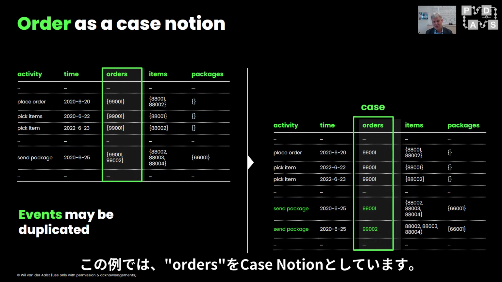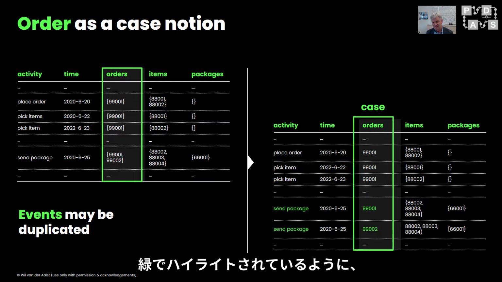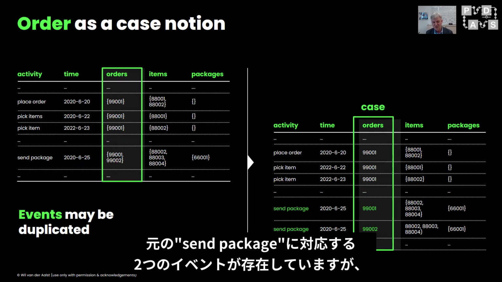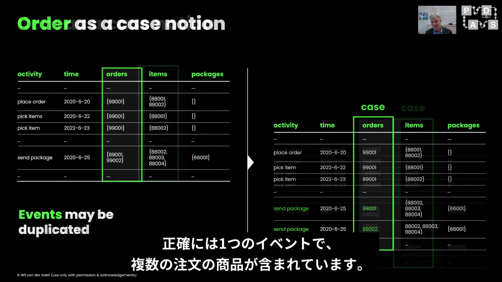In this example, we picked orders as our case notion, and that means that, for example, send package, this event that was referring to 2 orders, is now replicated. In green highlighted here, we see that there are 2 send package events corresponding to the original send package event, which was actually precisely 1 event, but it contained, let's say, items of multiple orders.